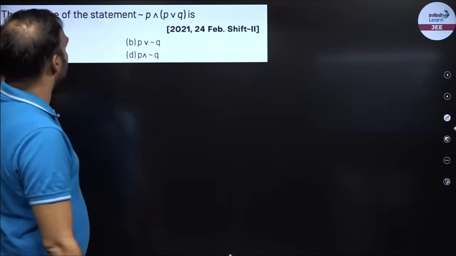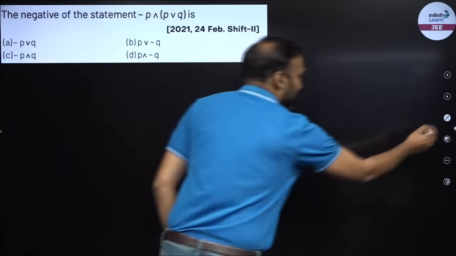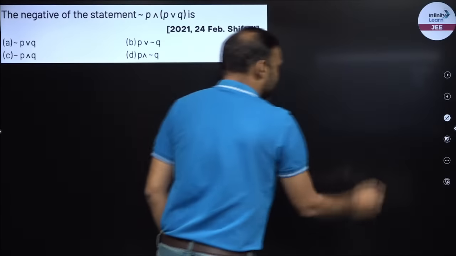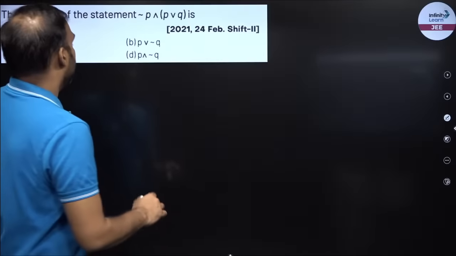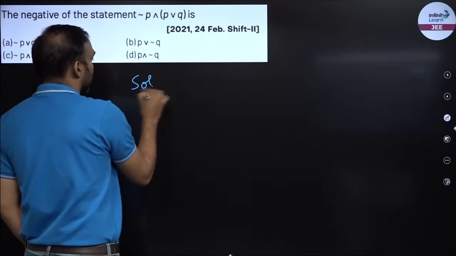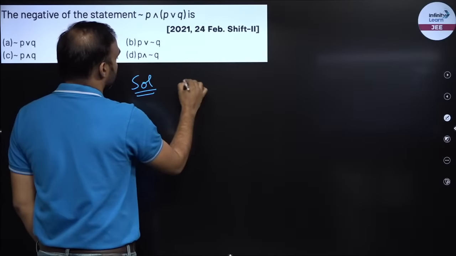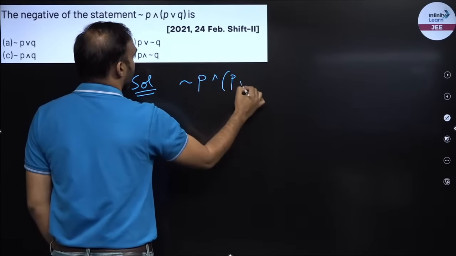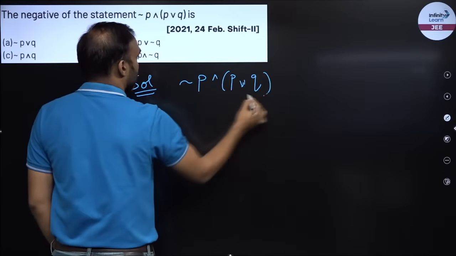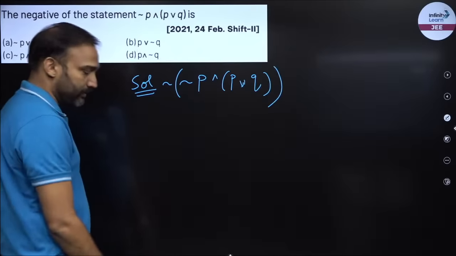Now over here I have the negation of this statement, right? Now over here I will not be using the truth table, I would be using the properties, right? Now what does the property say? Now you have to find out the negative of this statement. There is negation of P and P, Q, right? I have to find out negation of this, right?